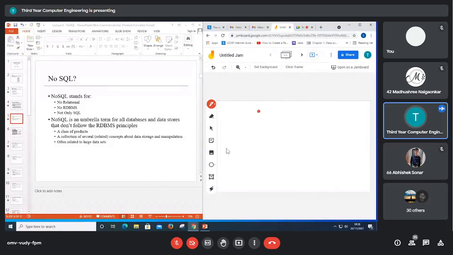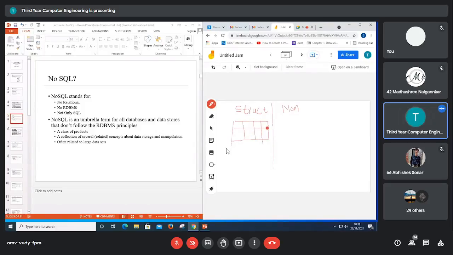Now moving ahead to structured and unstructured databases, which are a part of SQL. So we saw structured earlier, structured data and non-structured data. Structured data is always organized in terms of rows and columns. So whenever the data is in terms of tables, that data is called structured data.